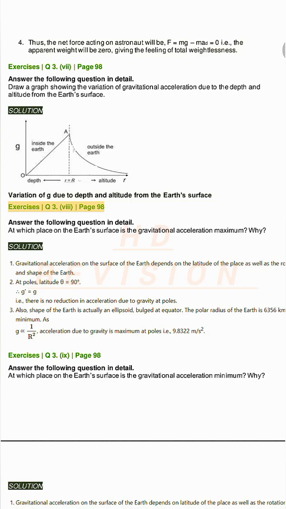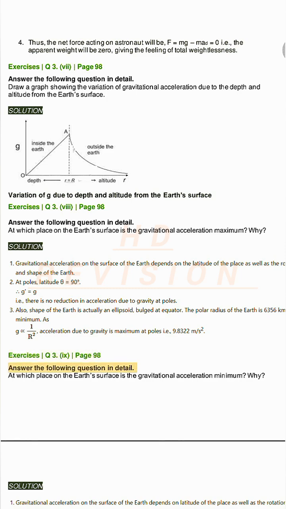Exercises Q3. B, page 98. Answer the following question in detail. At which place on the Earth's surface is the gravitational acceleration maximum? Why? Solution.